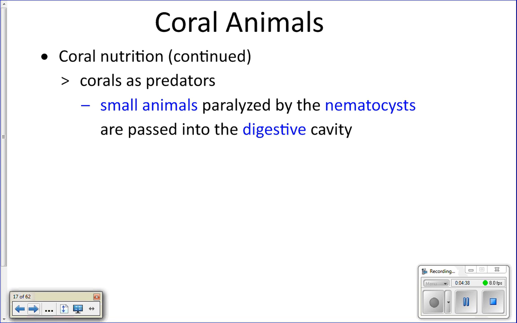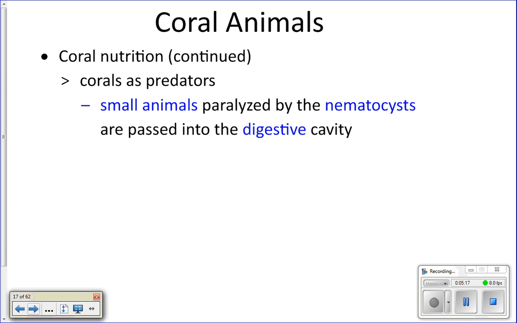Okay, but zooxanthellae can't do photosynthesis at night. Okay, and corals are cnidarians, so they are able to have stinging cells and get food in other ways, like being a predator. Right, so at night you'll actually see the corals unfurl their tentacles and stuff, they stick their tentacles out into the water and they feed on little tiny animals that are in the water, like zooplankton. Okay, so they're going to eat a bunch of different zooplankton in the water, and that's how they get more of their energy.